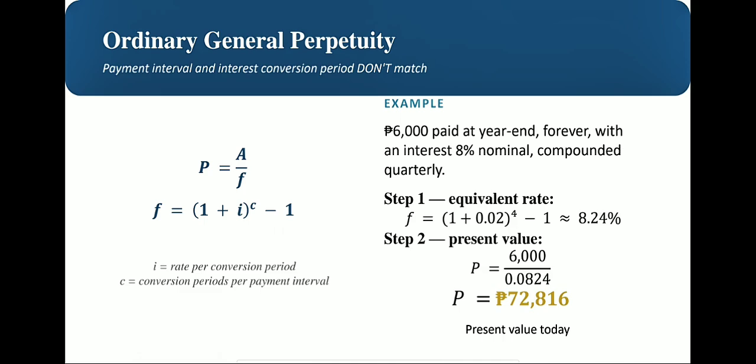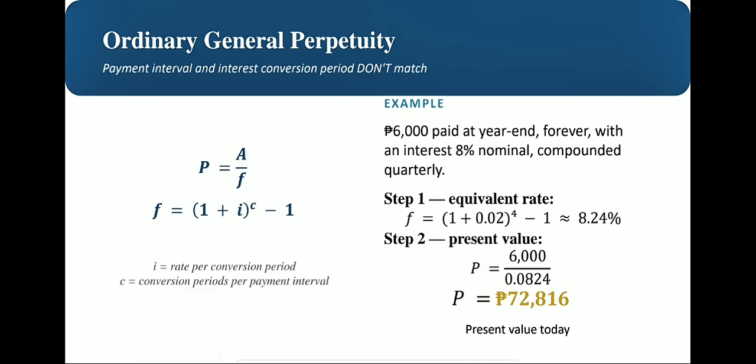Hence, our formula is P is equal to A over F, where F is equal to the quantity of 1 plus i raised to c, minus 1. Here, i is the interest rate per conversion period, and c is the number of conversion periods per payment interval.